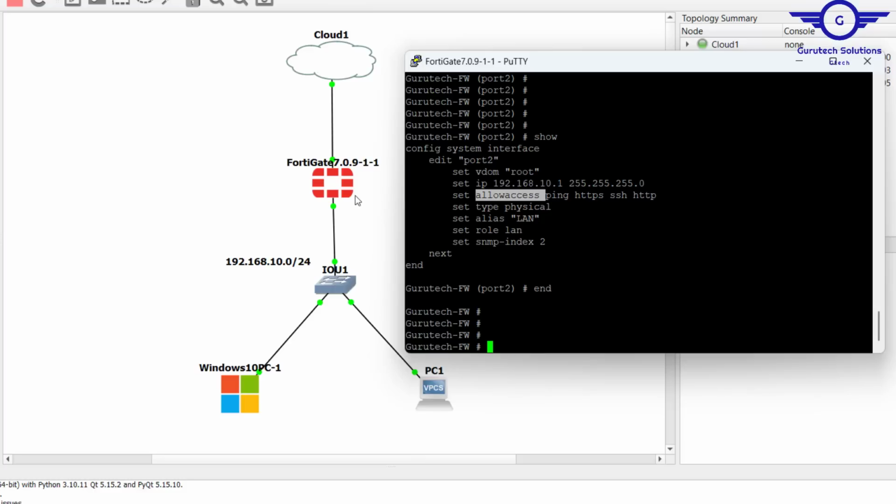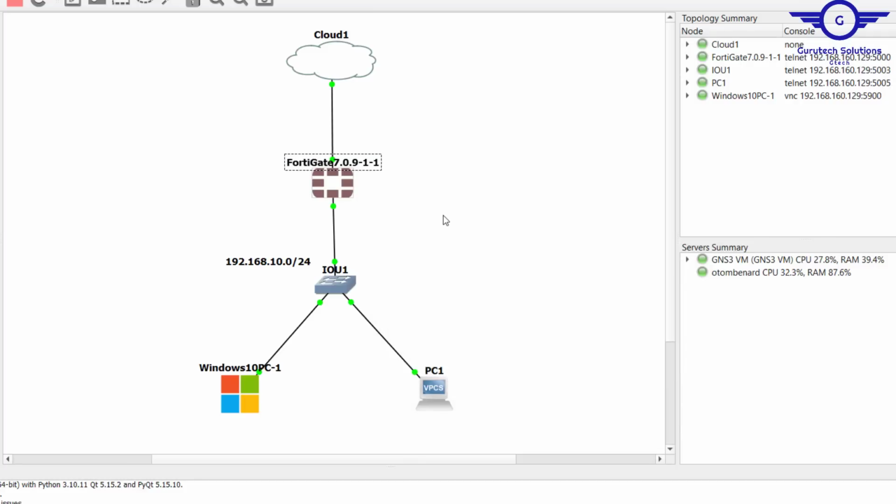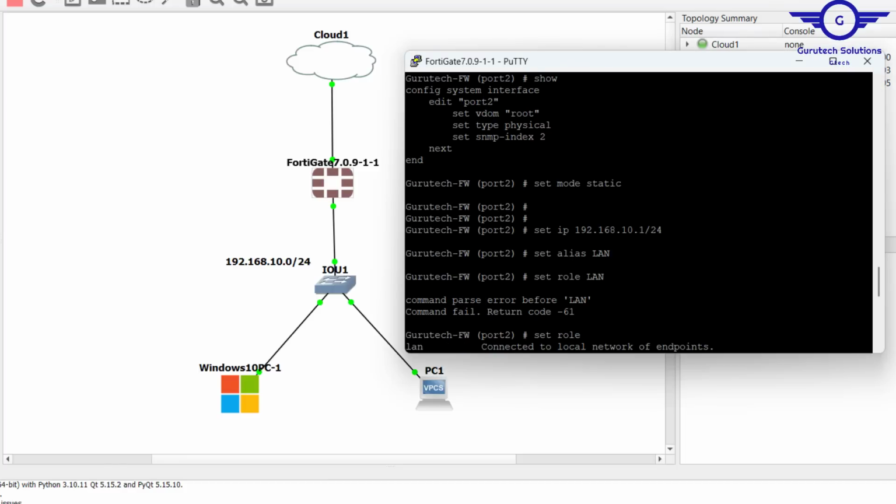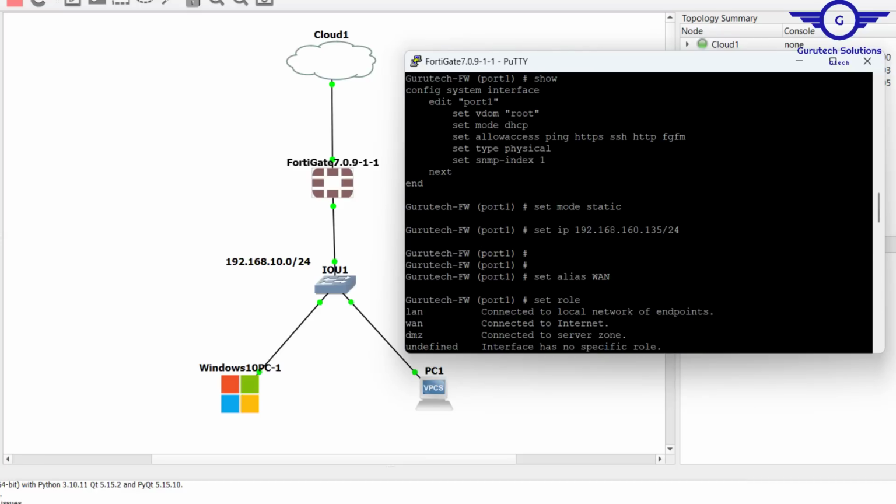Okay, all right. So it's time that we try to access this FortiGate Firewall on our browser, because to do advanced troubleshooting or advanced configuration we should access the GUI. Yeah, we can do it on the terminal, but it feels interesting when you do it on the GUI. So how are we going to access this FortiGate firewall on our browser? Pretty simple. We're going to use the WAN interface. So remember the WAN interface, which is port 1, the IP address was